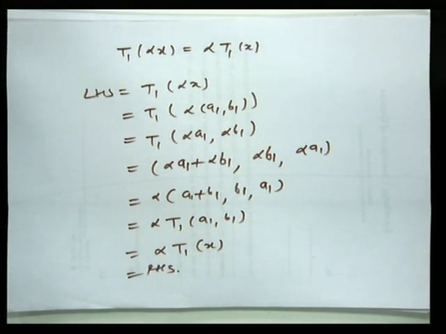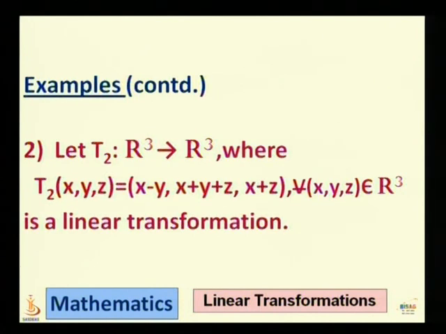We see the second example. You can check this function T2 defined from R3 to R3, where T2 of (x, y, z) is equal to (x minus y, x plus y plus z, x plus z) for every (x, y, z) belonging to R3. It is also a linear transformation. You can check both the conditions, that T2 satisfies both the conditions.